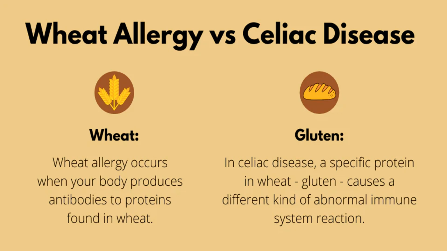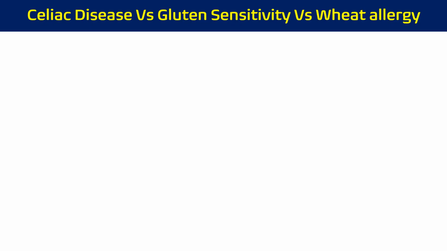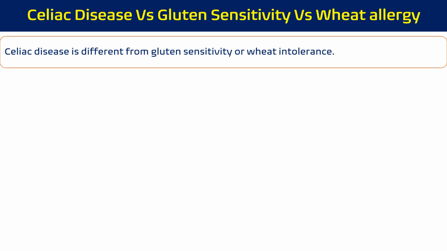So in wheat allergy, the immune system works against any component present in wheat. It may be protein, it may be other components also. Mainly proteins are the most antigenic, so that is why protein causes it. In celiac disease, it is mainly because of gluten only. So here I'm going to use three specific terms and we will see the differences between them: celiac disease, gluten sensitivity, and wheat allergy.